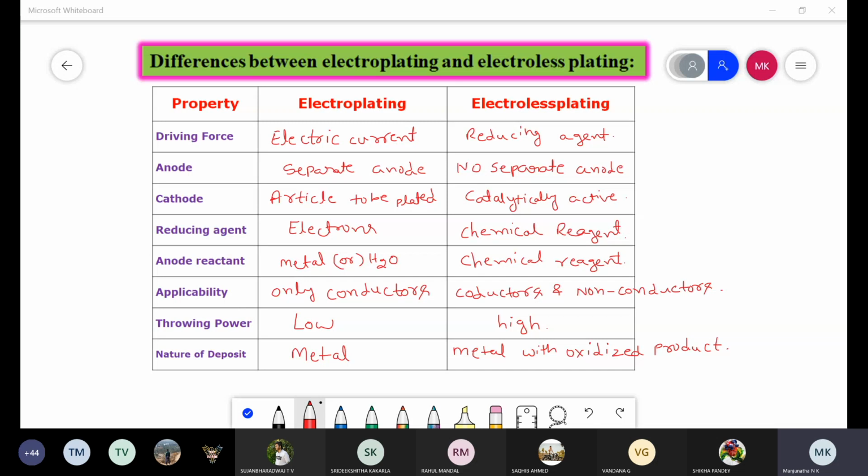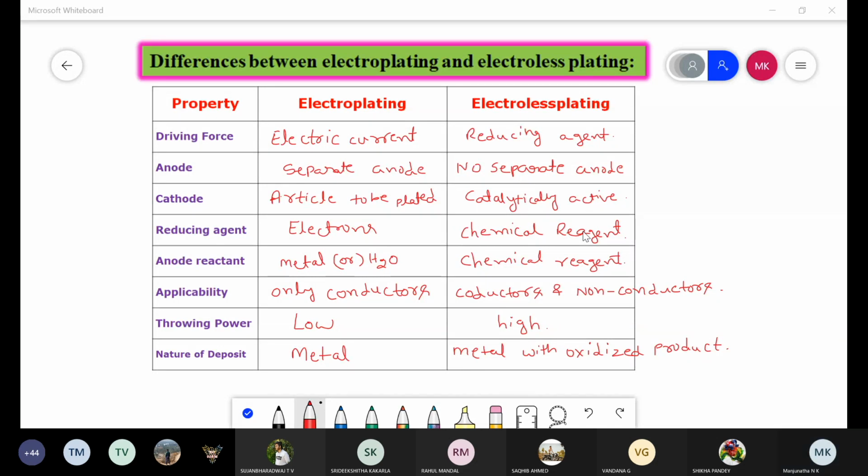Is it clear? See, this completes module 2, corrosion and metal finishing. For the first internal test you have syllabus up to metal finishing, in which you need to read up to principle governing the electroplating process: polarization, decomposition potential, over voltage.